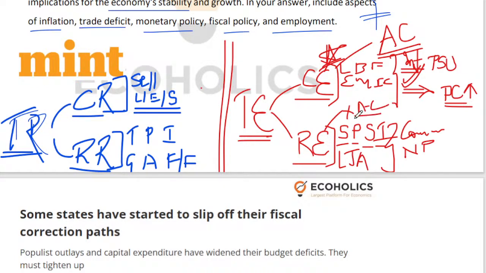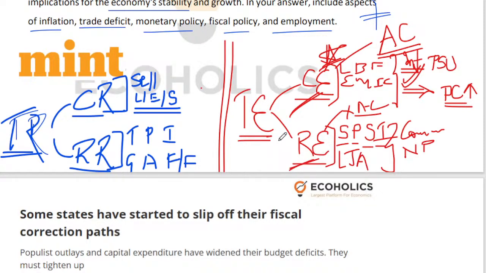Revenue expenditure is more like your day-to-day administrative kind of expenditure. It helps you in keeping your lights and fans on in government offices, is how I always describe revenue expenditure. It is day-to-day kind of expenditure, right? So any government which wants to protect future growth prospects, which wants to increase the potential growth going ahead, will prioritize capital expenditure. Revenue expenditure is something that you can't avoid. You have to undertake it, but you have to keep it under control.